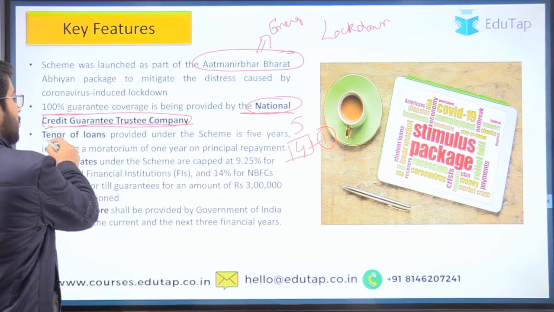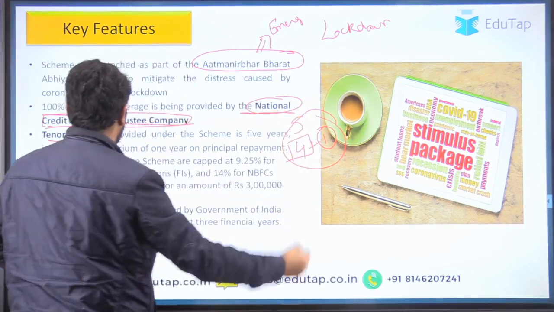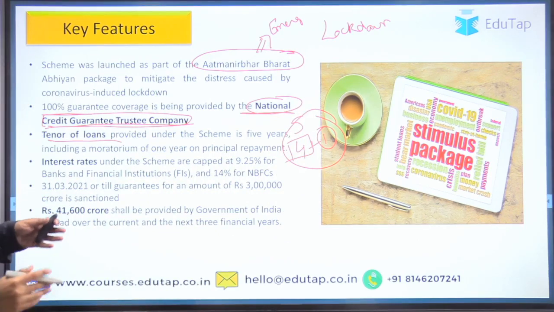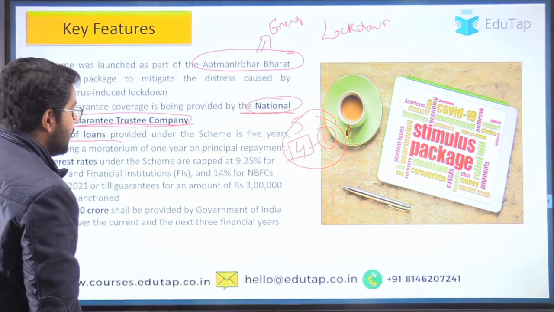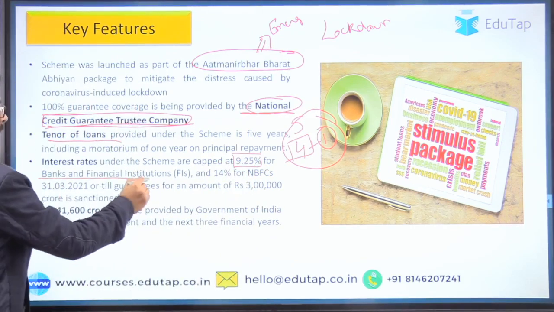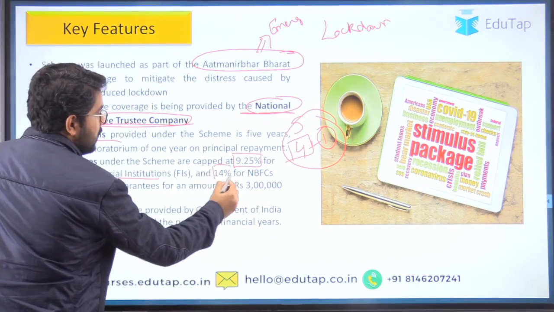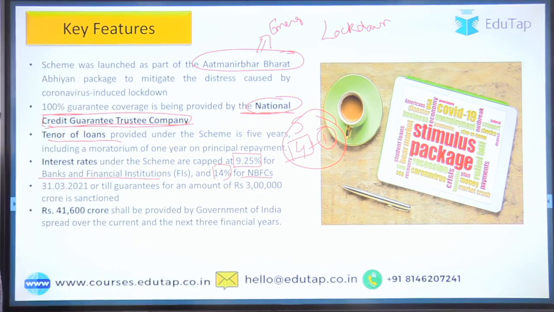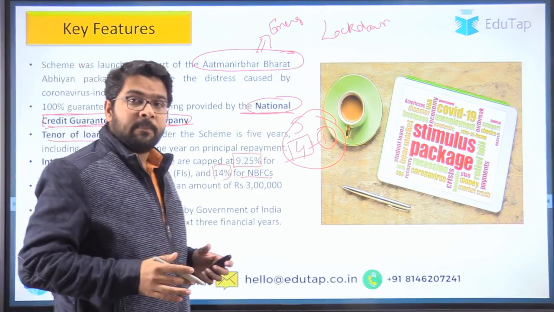So that's why the tenure of the loan is total 5 years. Then the interest rate, government has also kept a limit on the interest rate. So 9.25% will be the limit for banks and financial institutions, and 14% for the NBFCs. Now there is a tenure of this particular scheme.